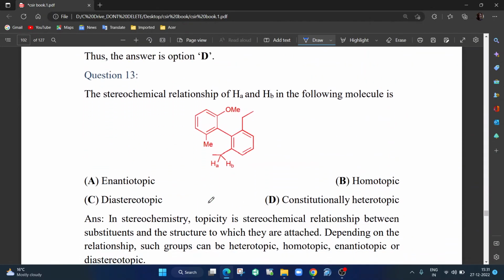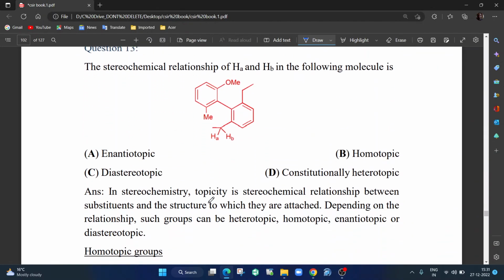Okay, next question. The stereochemical relation between HA and HB in this molecule is: A, enantiotopic; B, homotopic; C, diastereotopic; D, constitutional heterotopic. So we did this in the previous question paper, so I will not discuss so much about it. We very clearly discussed enantiotopic and diastereotopic. You can look into my CSIR previous question paper. I will just explain what is homotopic. Constitutional heterotopic is just two different hydrogens which are not at all chemically similar.